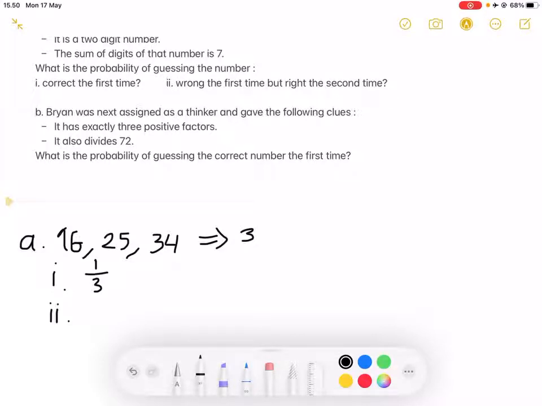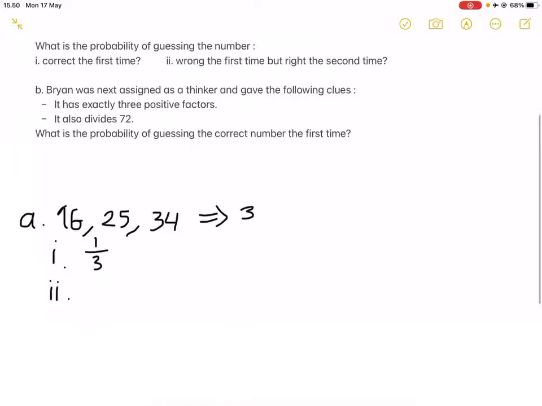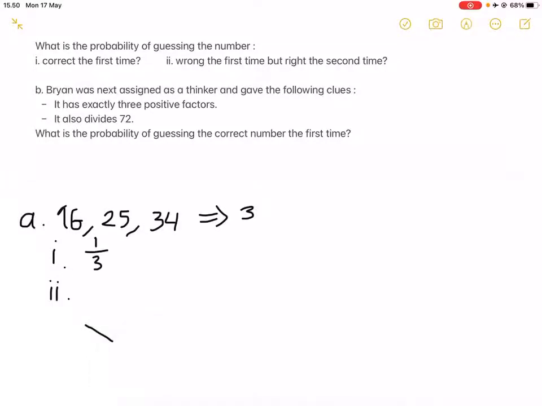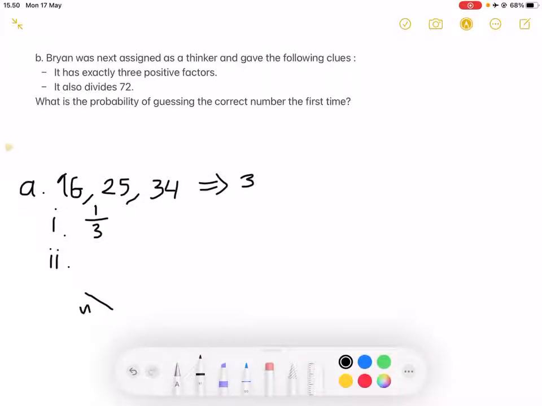Next, part 2. Although we kind of need to draw a probability tree diagram, we can just draw some of it. So let's say he answered wrong right here. I'll just write W for this. And this is for right. And then we can connect the branches right here. Notice that since the probability of getting it right the first time is 1/3, the probability of getting it wrong the first time is 2/3.